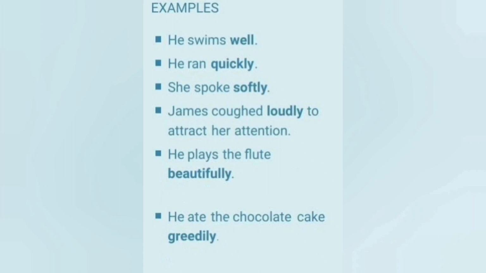He plays the flute beautifully. How does he play? He plays beautifully. So, plays is the verb and beautifully is the adverb. He ate the chocolate cake greedily. Ate is the verb and greedily is the adverb. So, adverb of manner is talking about how the verb is going on, or which tells us how an action is done. That is called adverb of manner.